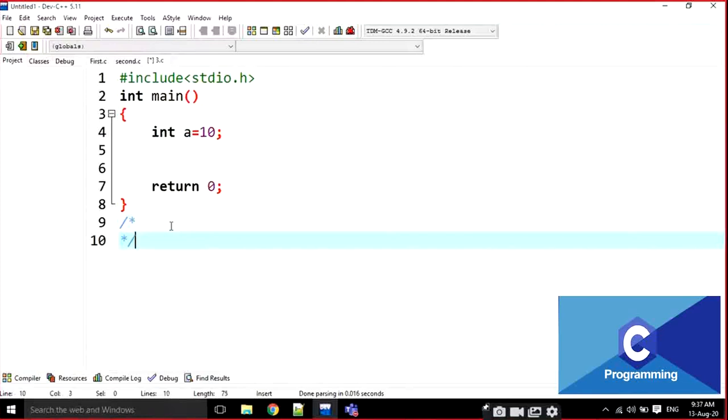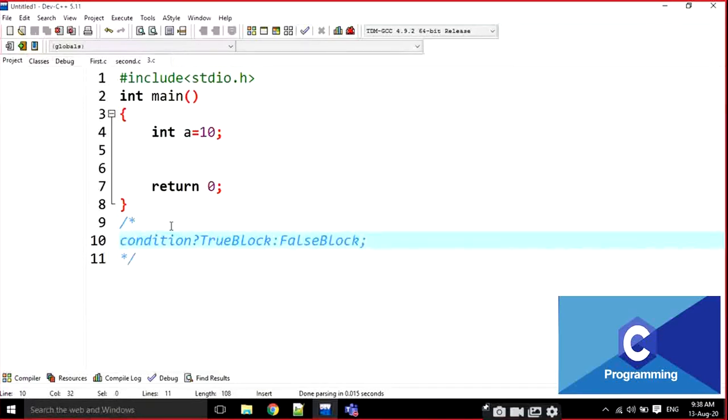First of all, I am writing the syntax. Condition, question mark, and a true block, then a colon, and a false block, and I am going to write a semicolon, which is the end of the line.